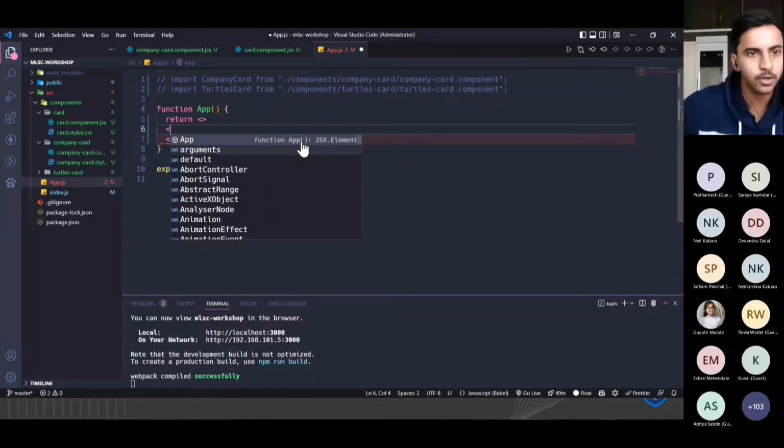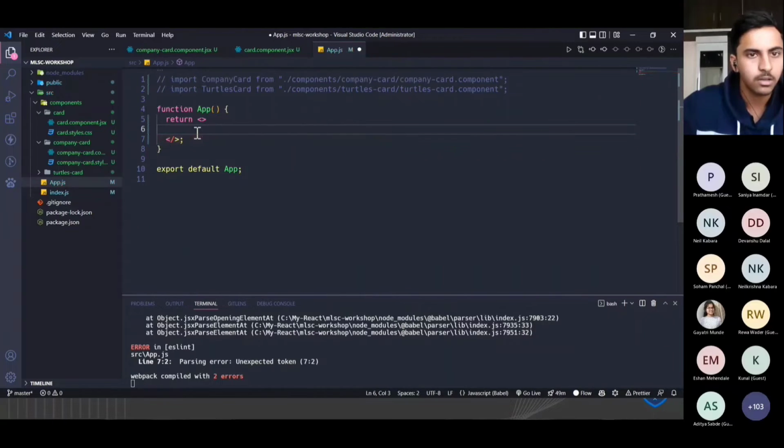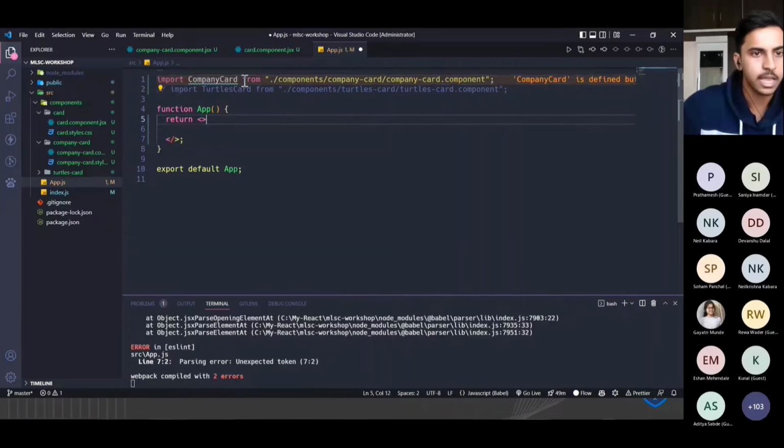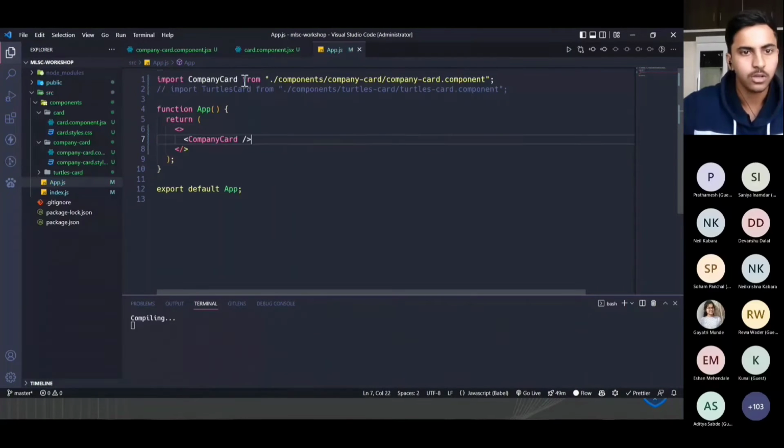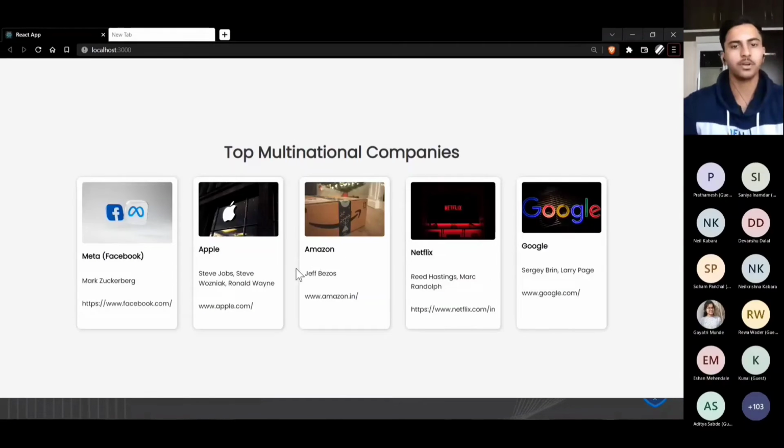First we have to import that particular thing. So I have just imported it, yeah, as you can see, and we have to render this particular part. So I have rendered it, right? As you can see, the result is in front of us.